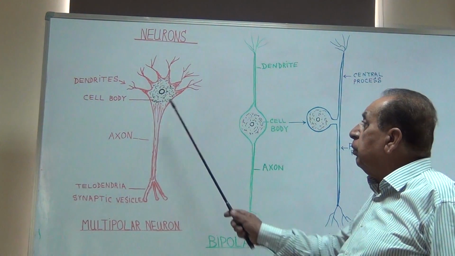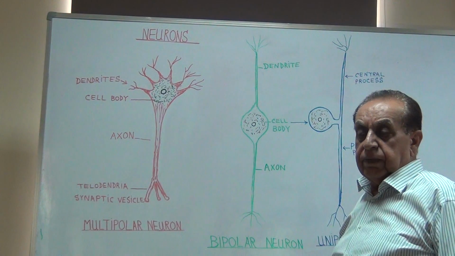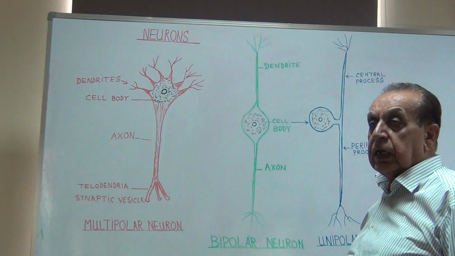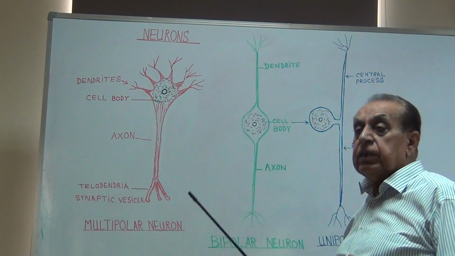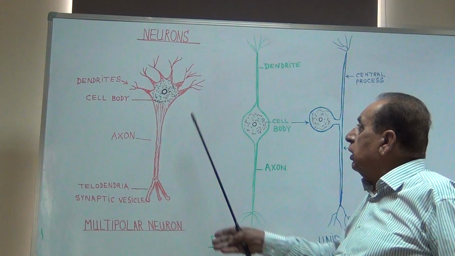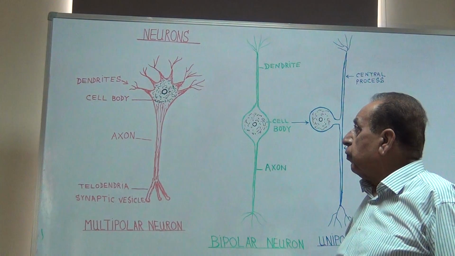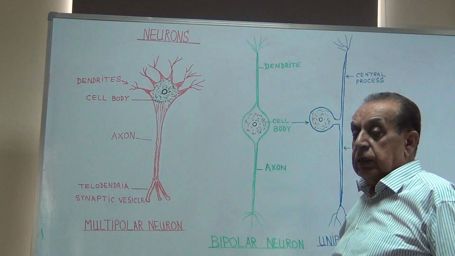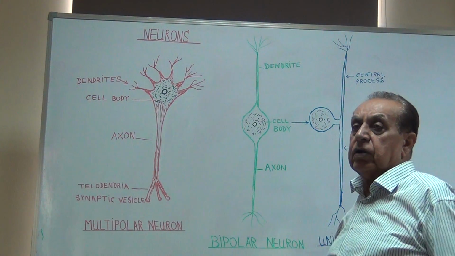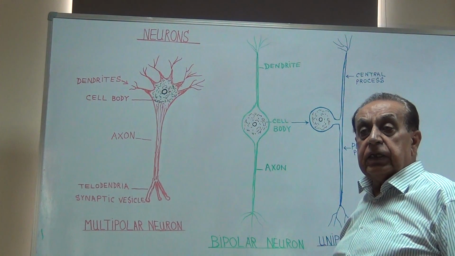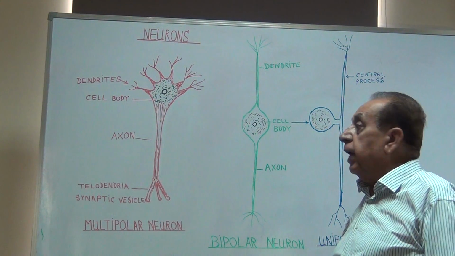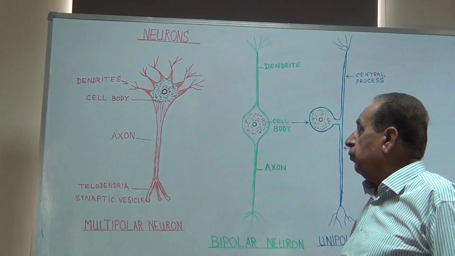All these are present in the cell body. But there are specialized cell organelles in neurons or nerve cells. These specialized cell organelles are called the Nissl substance and neurofilaments.